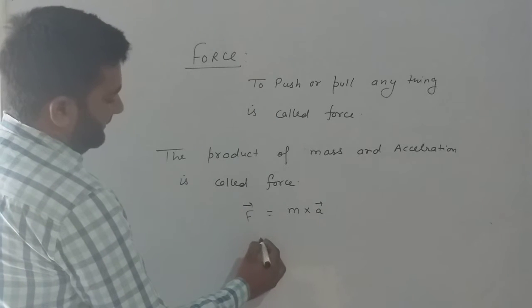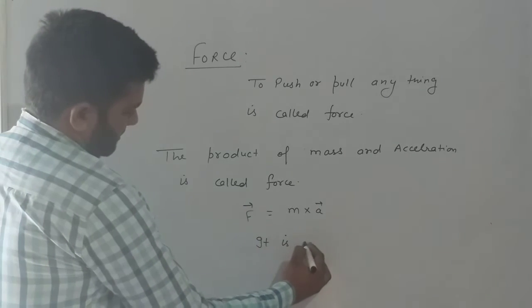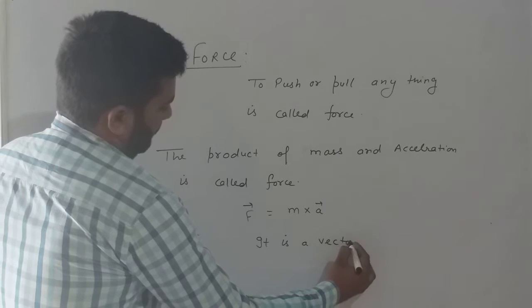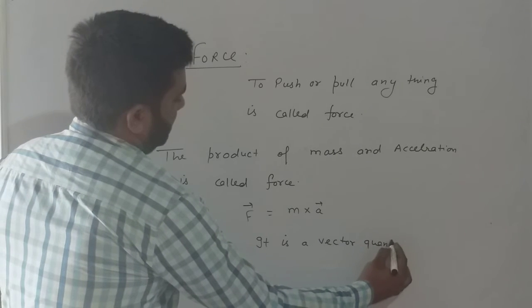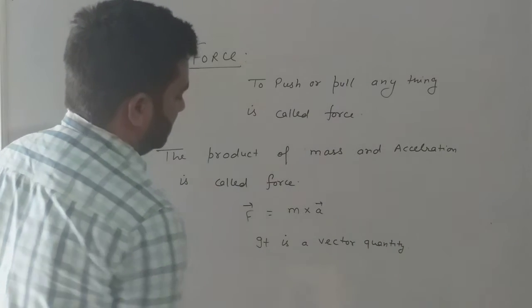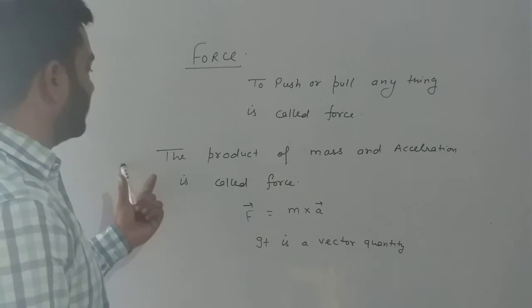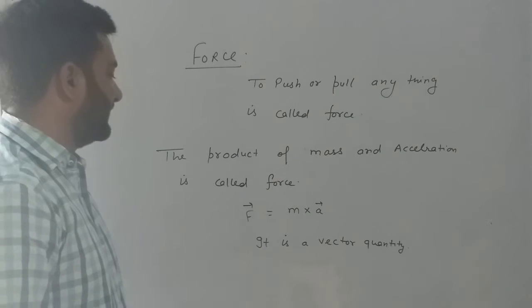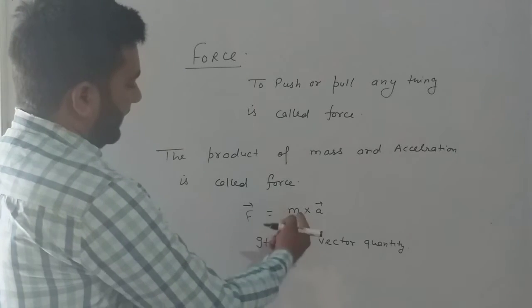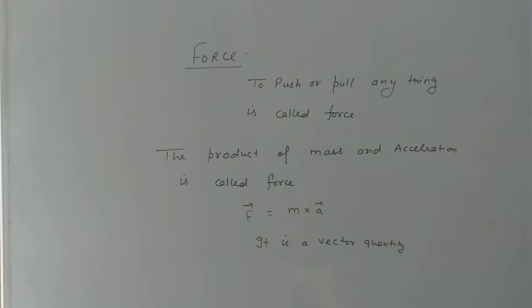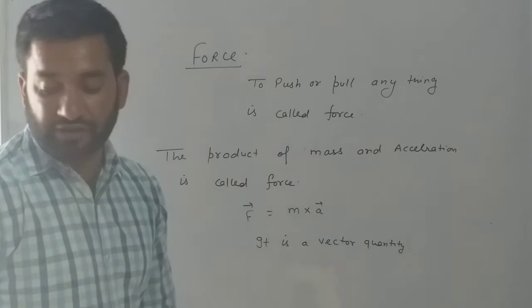This arrow represents that it is a vector quantity. So, to push or pull anything is called force, but mathematically the product of mass and the acceleration is called force. F vector is equal to m vector into a vector. A vector represents that it is a vector quantity.